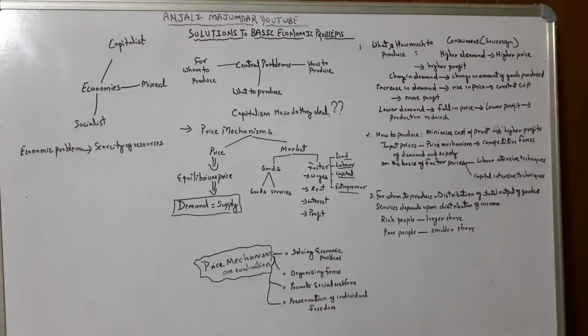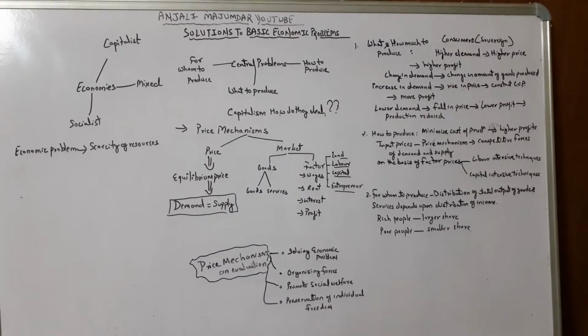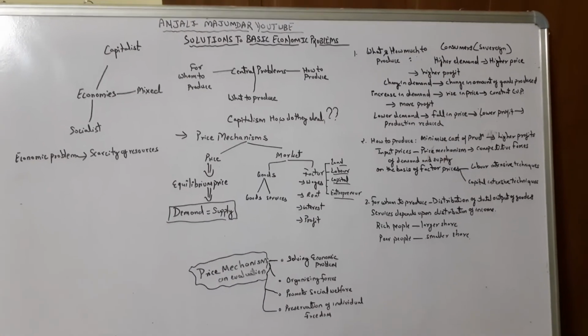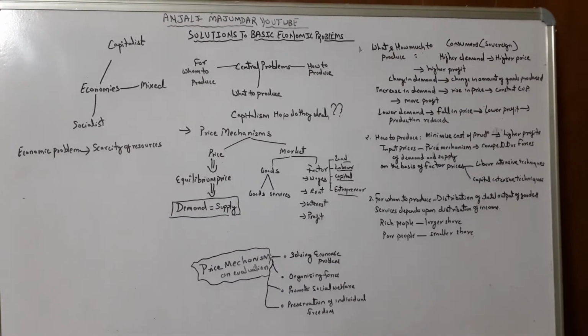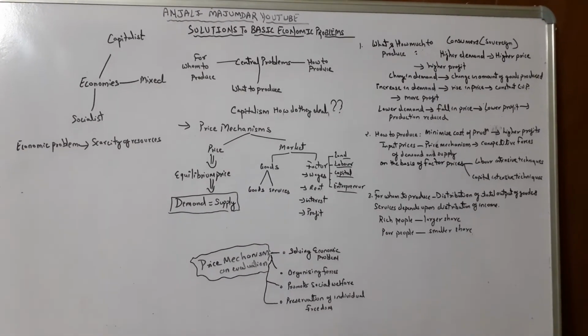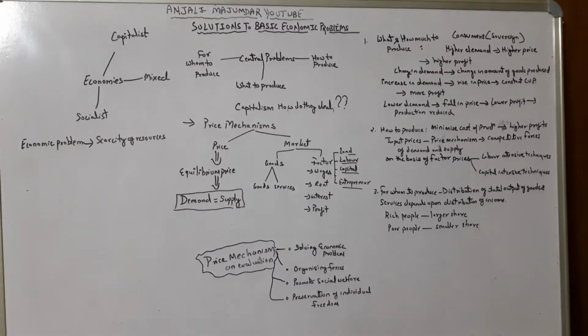When it comes to capitalism, they derived a method called the price mechanism. What is this price mechanism? In simple terms, this method is broken down into two major things, price and market.